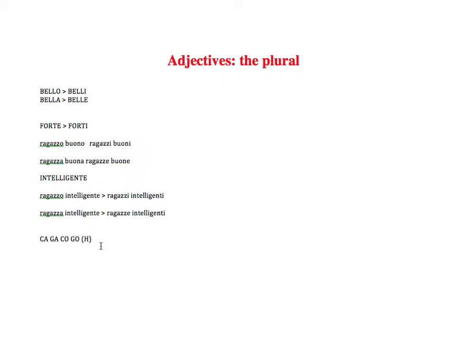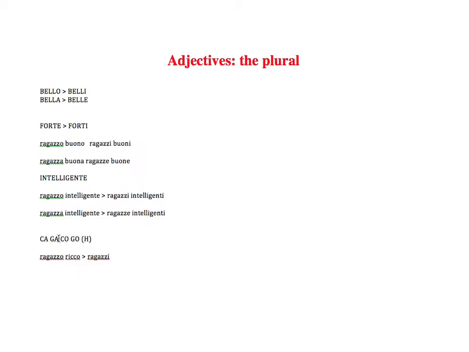So let's start, for example, with co. Now, let's take an adjective. Rich is ricco. Okay, this is singular. So I can say, like a rich boy, it would be ragazzo ricco. Now, if I want to make this plural, I know ragazzi, and then I have to make ricco plural.